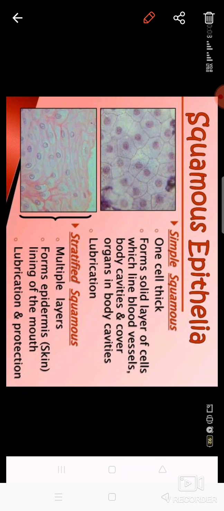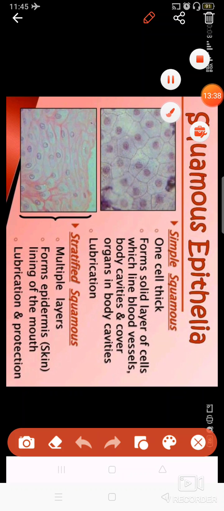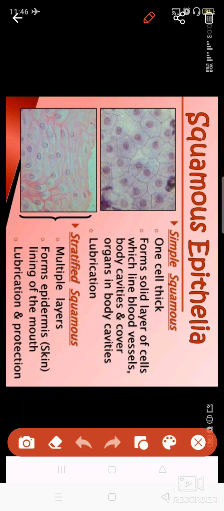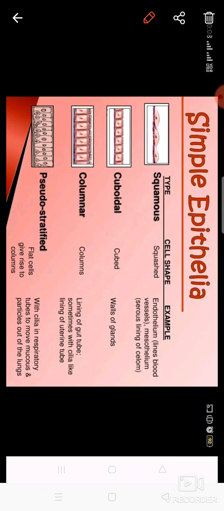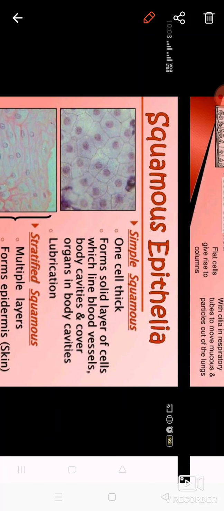Now see squamous epithelial tissue. Squamous epithelial tissues can be simple or stratified squamous. I have already told you that stratified ones are made up of many layers, and simple squamous are made up of single layered flat cells.